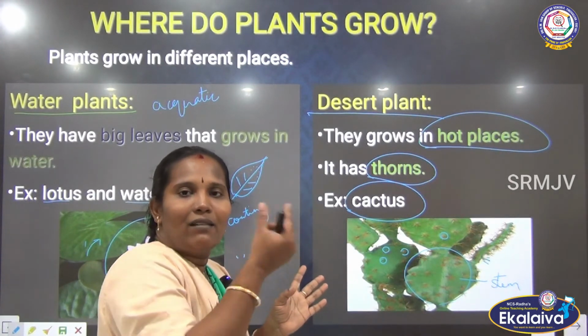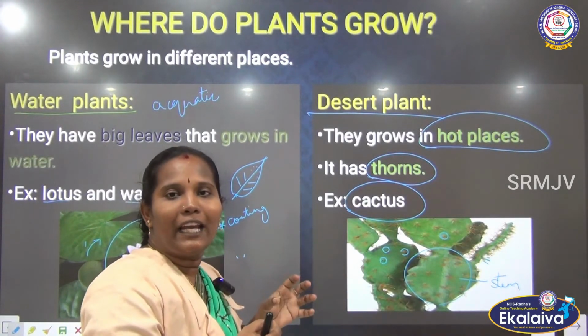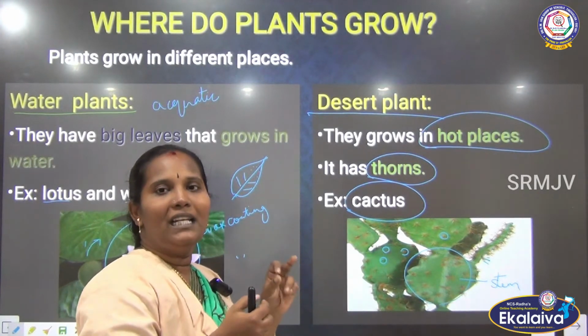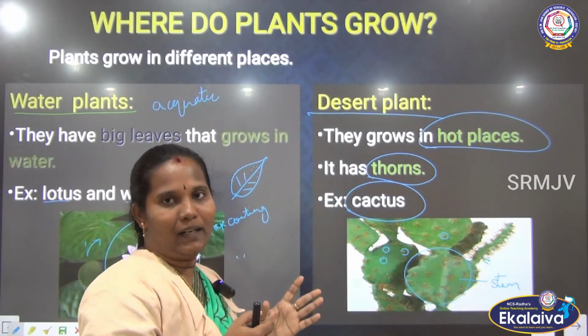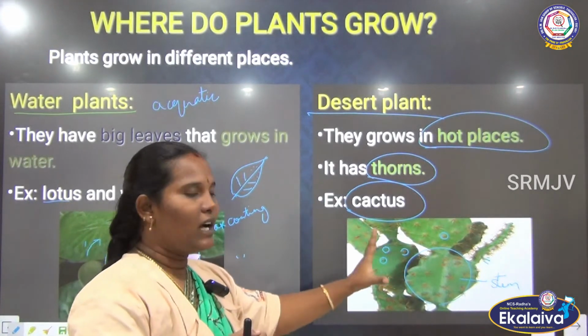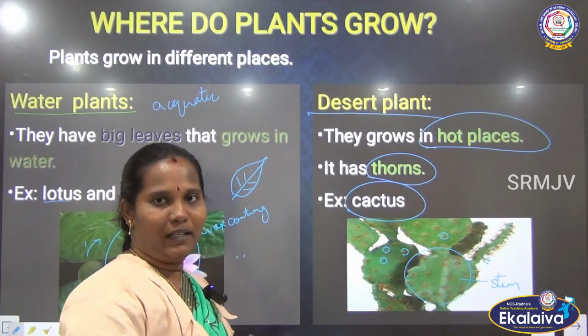The leaves are converted into thorns because they cannot get enough water. If leaves are there in the plant, it will lose a lot of water. They have to reduce the loss of water. That's why they are converted like that. Clear?